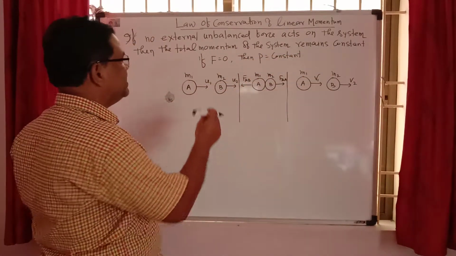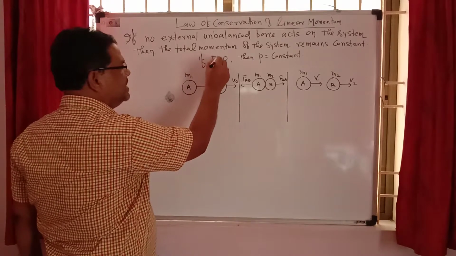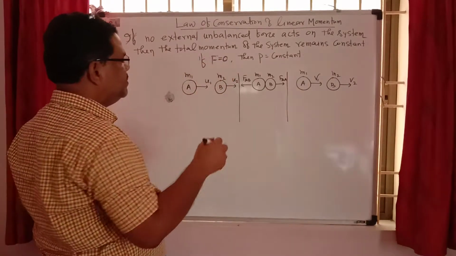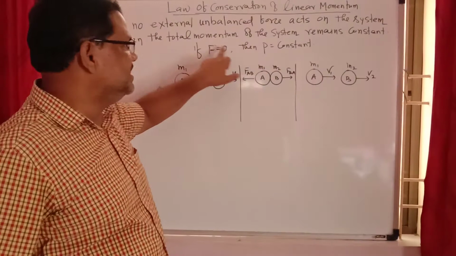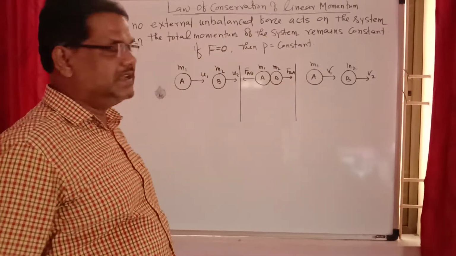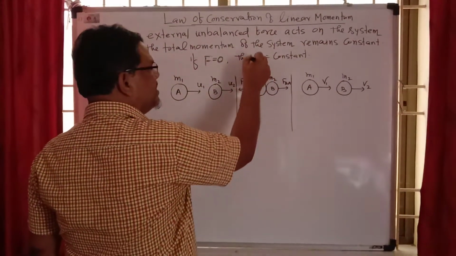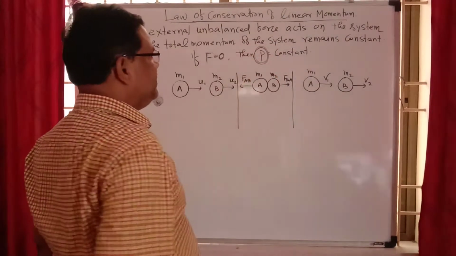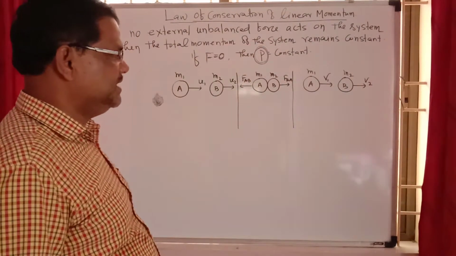Mathematically, if F equals 0, meaning no external force acts on the system, then P must be constant. That is, the net momentum of the system remains constant. And that is what we have to prove now.